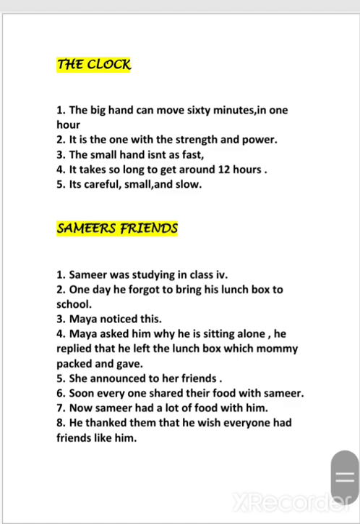That is the clock. Clock is a small poem that talks about two hands, the short hand and the long hand. The short hand shows the hours, and the big hand moves the 60 minutes in 1 hour. So it tells that it is strong and powerful.